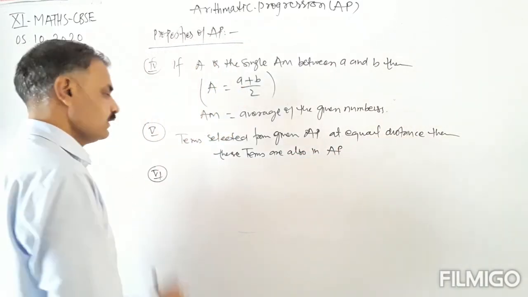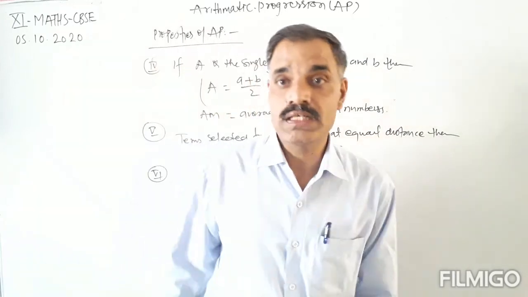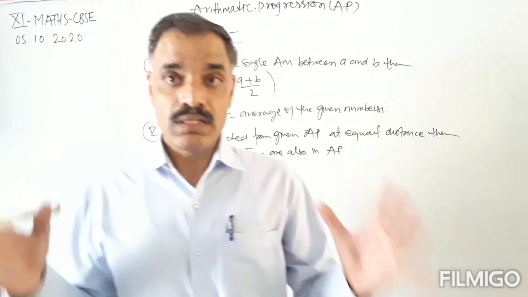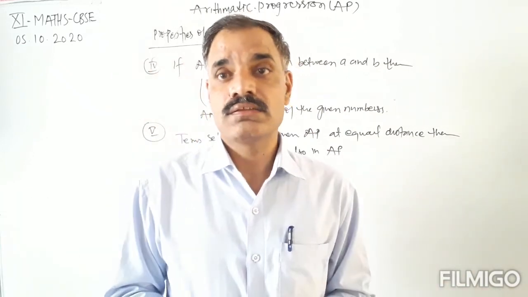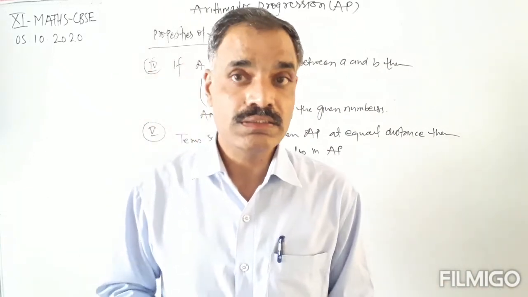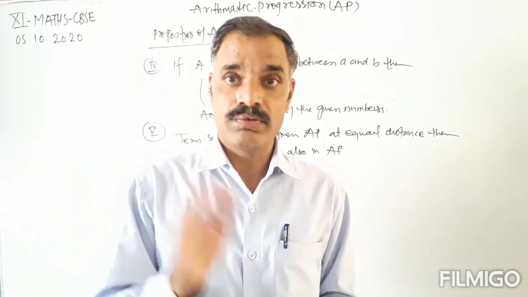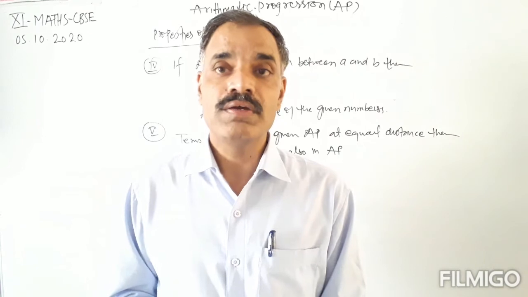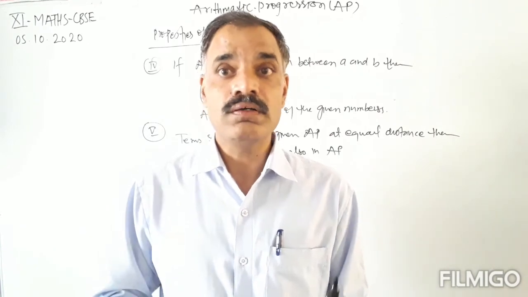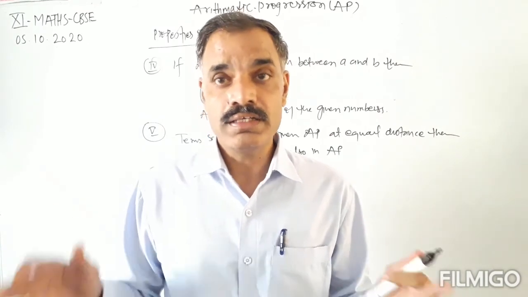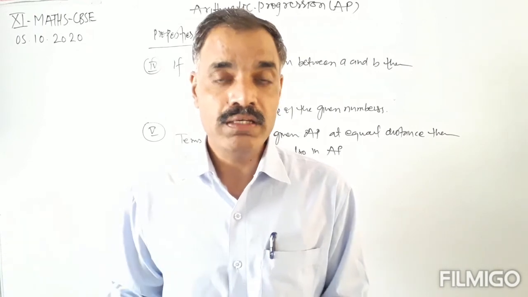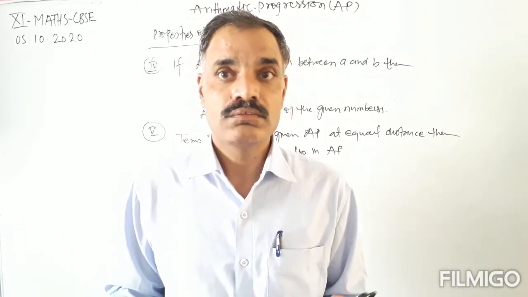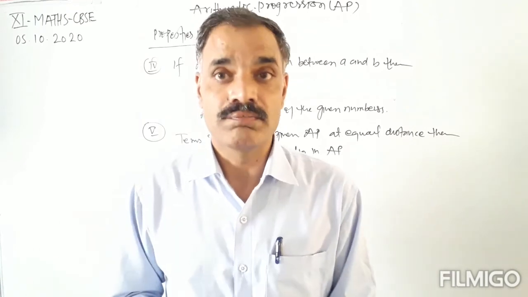Okay. The next property of arithmetic progression is about terms at equal distances from the beginning and from the end. The sum of the terms at equal distances from the beginning and the end is always the same.